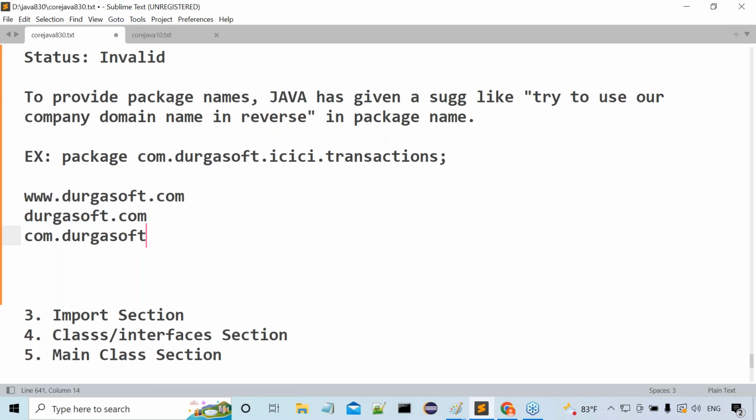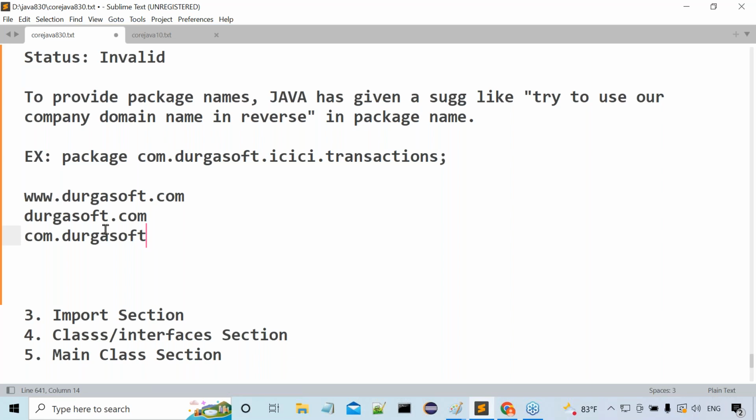Why? Because the advantage is what now? Observe carefully. All domain names are unique or not? In the web world, all domain names must be unique. So if domain names are unique and you include the domain names in package names, automatically we are able to get uniqueness for our package names. Because of that reason, we have this particular suggestion. Okay, good.